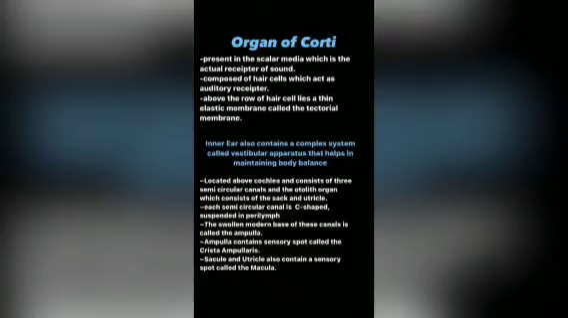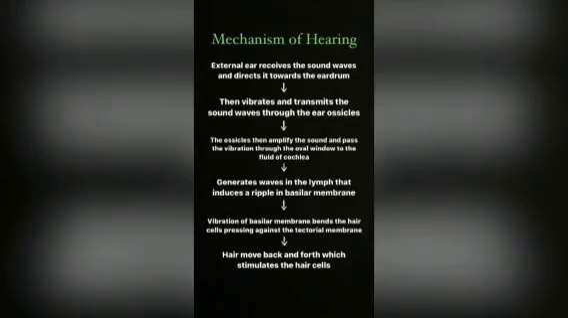The inner ear also contains a complex system called the vestibular apparatus that helps in maintaining our body balance. It is located above the cochlea and consists of three semicircular canals and the otolith organ. Each semicircular canal is C-shaped, suspended in perilymph. The membranous base of this canal is called the ampulla. It contains a sensory spot called the crista ampullaris, and the saccule and utricle also contain a sensory spot called the macula.